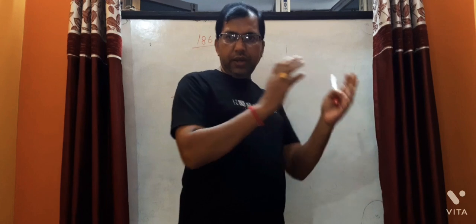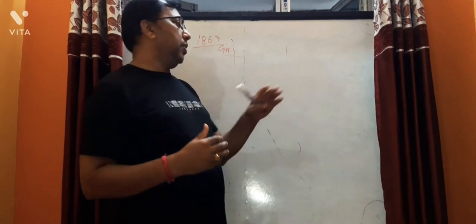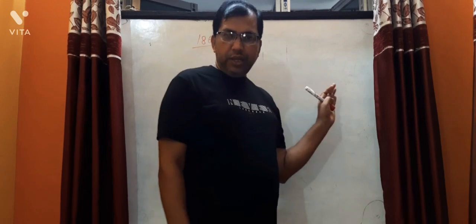Cobalt and nickel: according to atomic mass, cobalt is 58.93 and nickel is 58.71. So nickel is smaller, cobalt is greater. So nickel should come before cobalt, but what happened? Cobalt is first and nickel after it. This is the demerit.